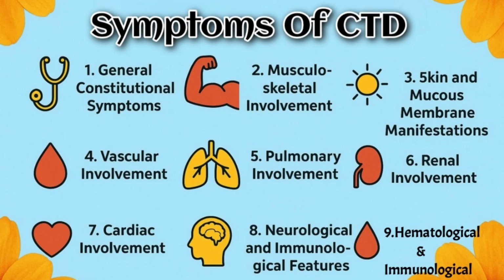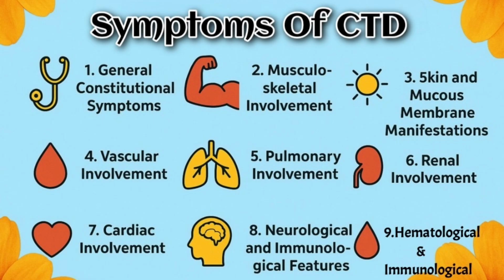Hematological and immunological features arise due to bone marrow suppression, autoantibodies, or hypercoagulability. Features include anemia, leukopenia, thrombocytopenia, and antiphospholipid syndrome. Examples: lupus may cause Coombs-positive hemolytic anemia and thrombocytopenia. Antiphospholipid syndrome presents with recurrent miscarriages, deep vein thrombosis, and livedo reticularis.